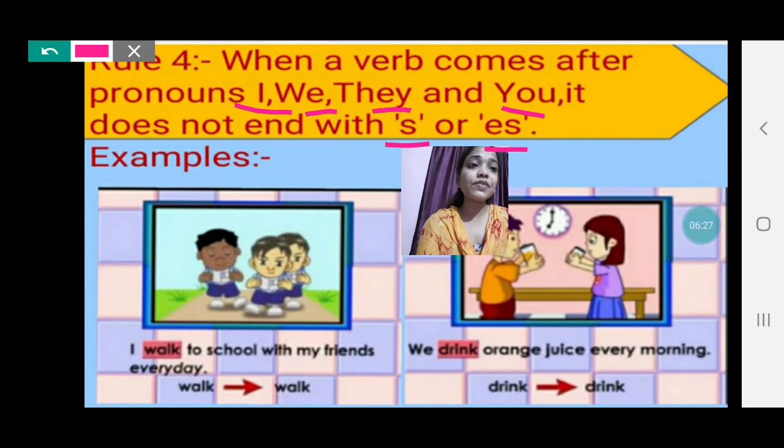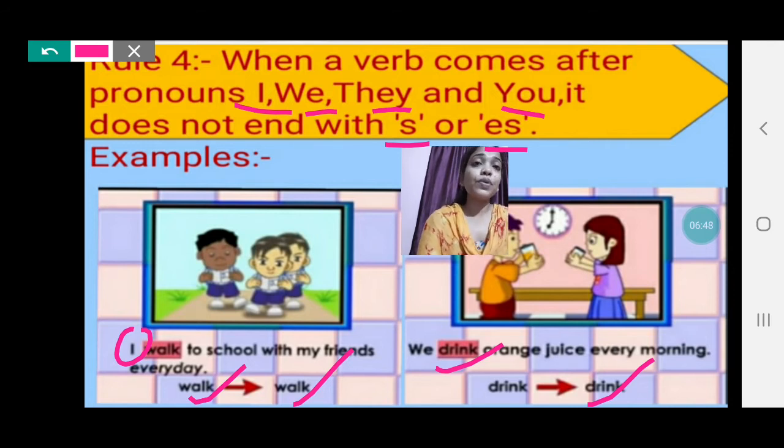Your main verb is as it is. I walk to school with my friends every day. We drink orange juice every morning. So drink and walk, there is no change in the main verb.